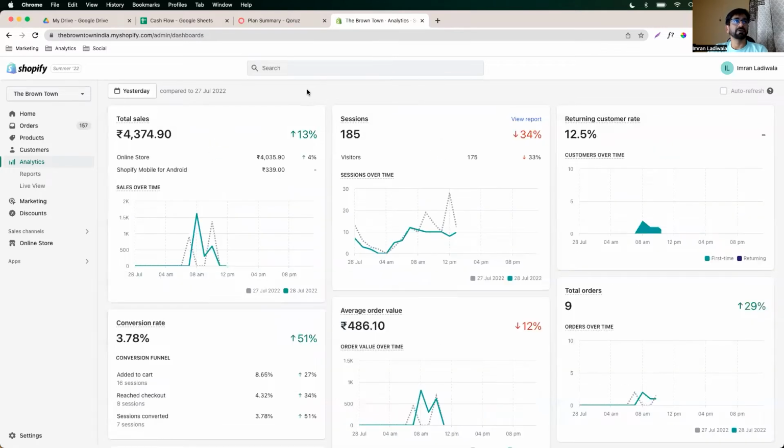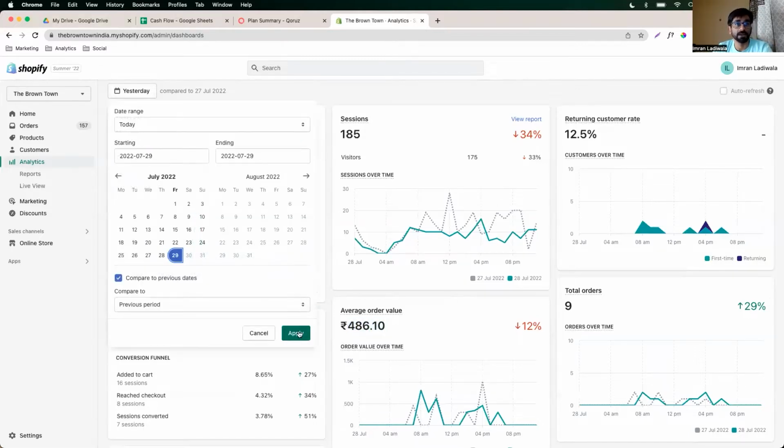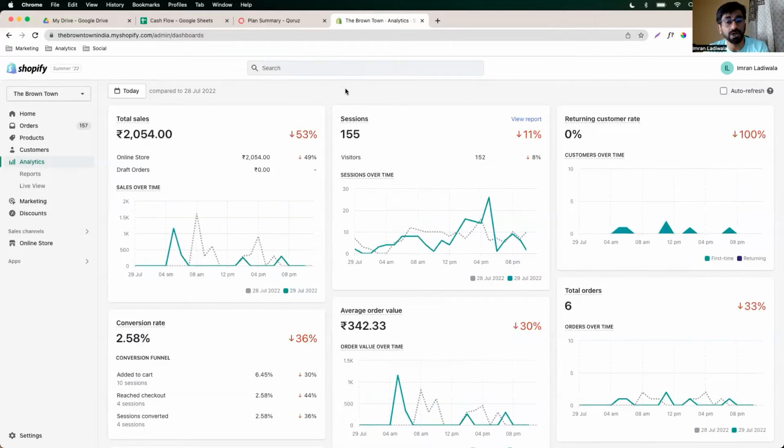Yesterday, we did 4,374, 9 orders, 12.5% return rate, 3.78% conversion, 586 rupees in average order value. What happened today? Just 2,000 rupees in revenue, right?